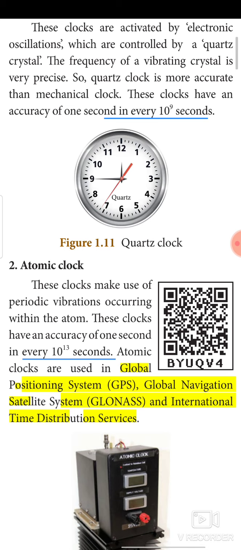Atomic clock. This atomic clock makes use of the periodic vibration occurring within the atom. These clocks have an accuracy of 1 second in every 10 to the power 13 seconds. These atomic clocks are not commonly used. They can be used in the GPS system, global positioning system, then global navigation satellite system, and international time distribution services.